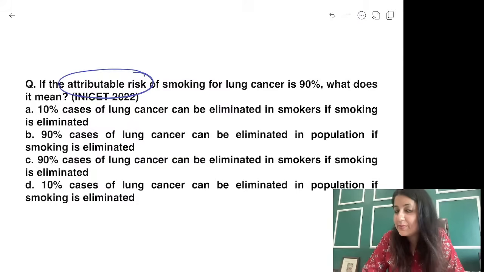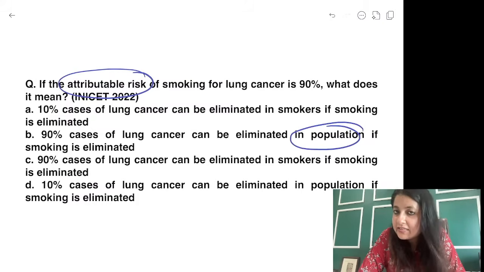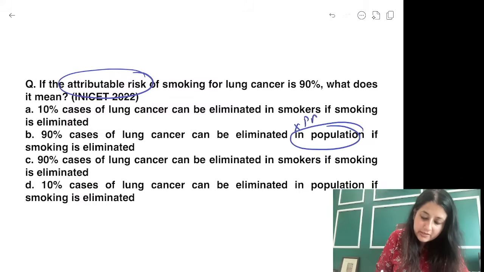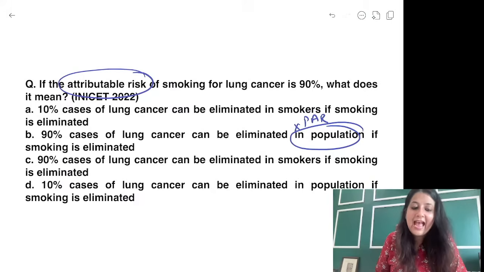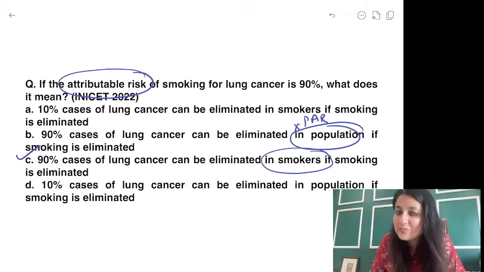Attributable risk कभी भी population में नहीं होता है. If it is in the population, this is PAR. Attributable risk क्या होता है? 90% cases of lung cancer can be eliminated in smokers because that is exposed group.